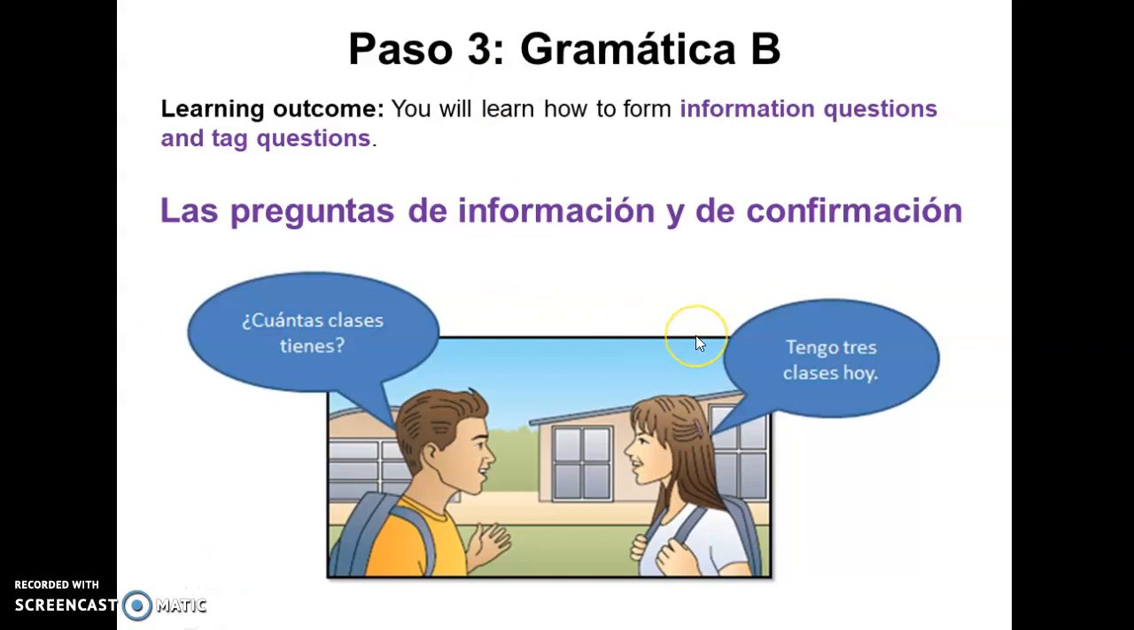Okay, so this is the last concept we were going to discuss in this chapter, and it's about information questions and tag questions. So when we ask questions, right? Preguntas de información y de confirmación. So let's get started.